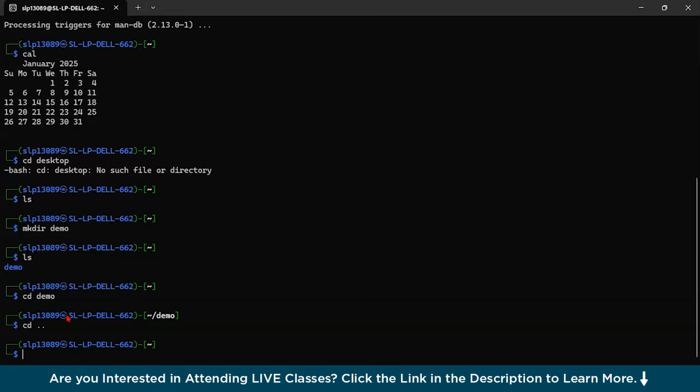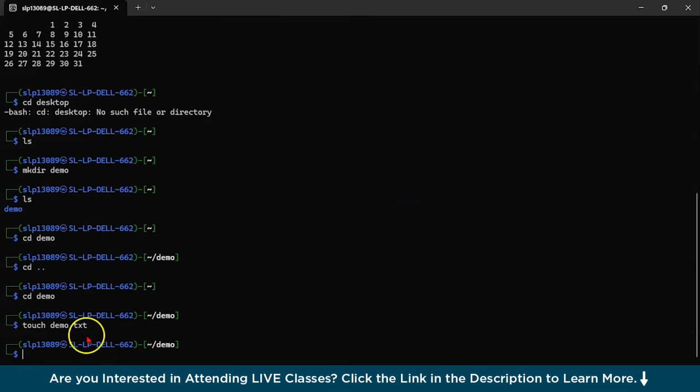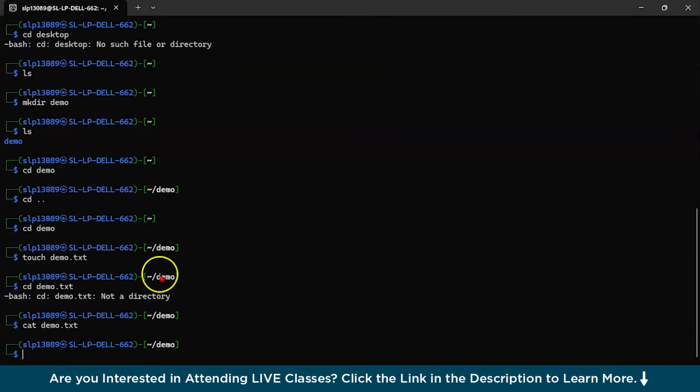So suppose we created a file. Let us go to demo first. With the help of the touch command, let us create one file. Let's type touch demo.txt, and now type cat demo.txt. Since we have nothing written over here, nothing shows. If you have already written something, then you would get the output of what's written.